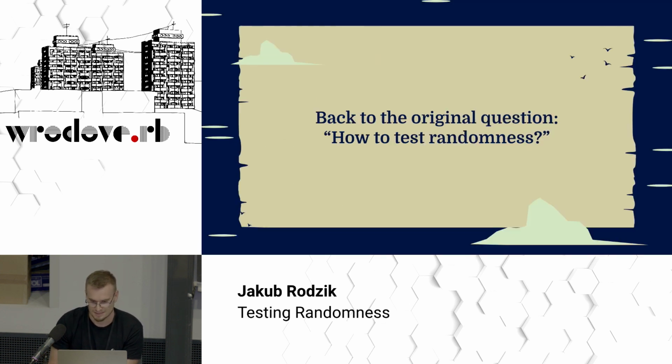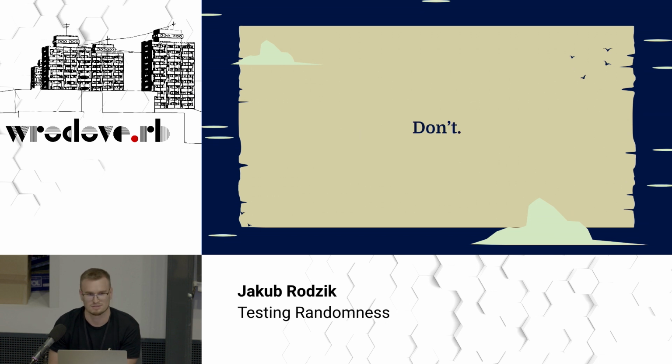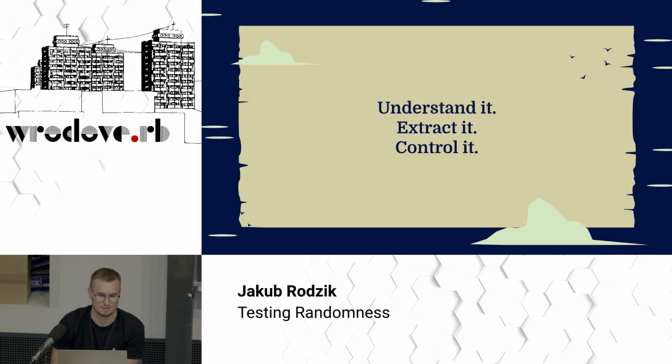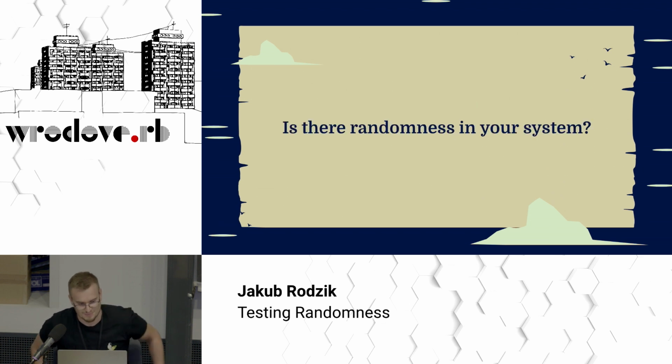Okay, so now back to the original question: how to test randomness. In my opinion, don't test randomness. Try to understand it, try to extract it, and at the very end, try to control it. You might think that there is no randomness in your systems, and you might be right, because why would there be?